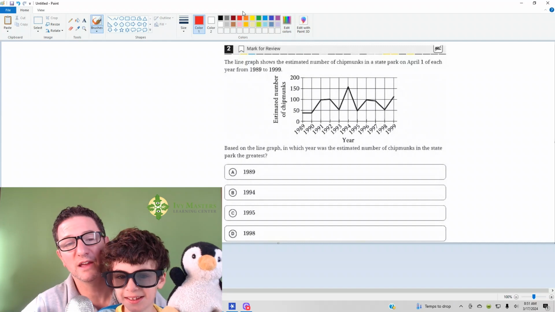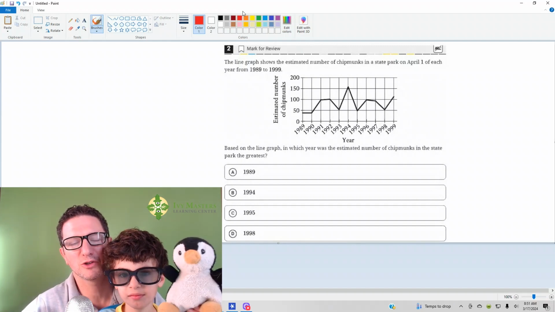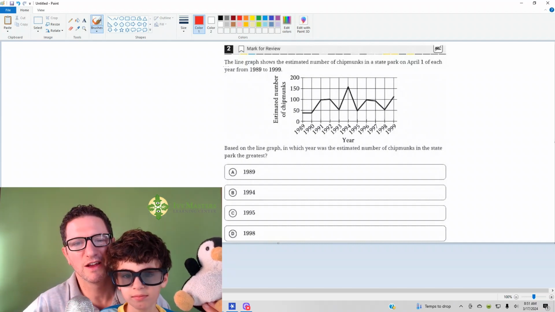There. And today we're going to look at the second question from the Digital SAT Test 2 Module 2. It's from the easier set of math questions. Number 2 reads, the line graph shows the estimated number of chipmunks in the state park on April 1st for each year from 1989 to 1999.